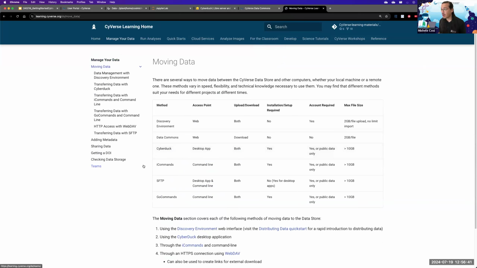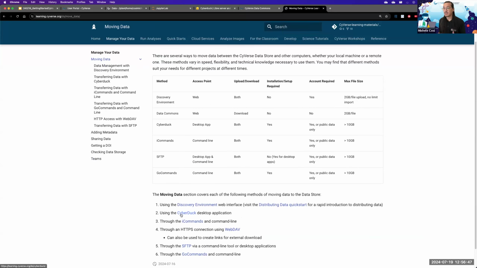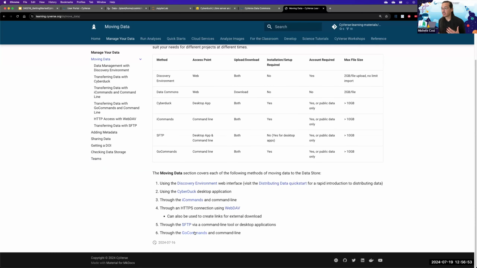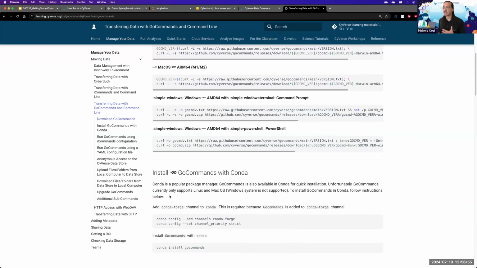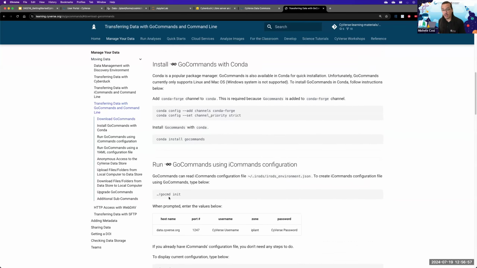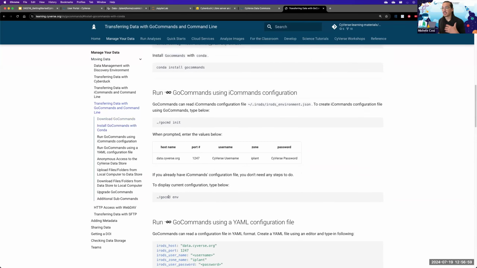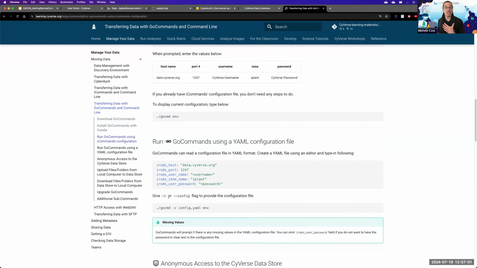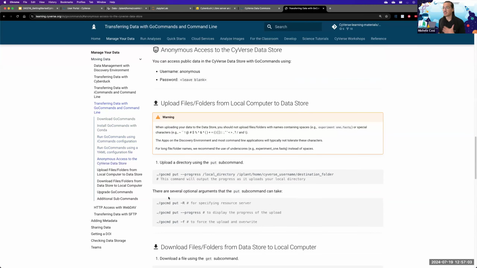This goes into a lot more details on the maximum file size that you can upload when moving data. It sends you to the right link on CyberDuck to download the client, or it can also show you the Go commands and go through how to install Go commands, how to initiate it, what are the right configurations for you to use, and other various options.